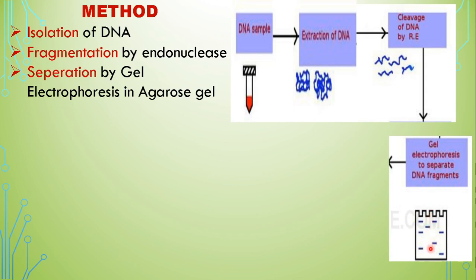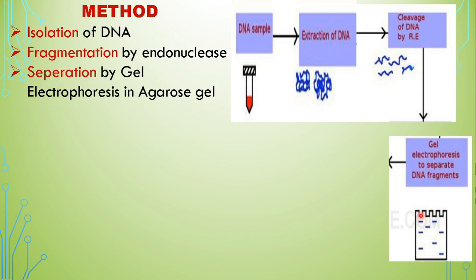As they move towards the positive side, the DNA gets separated according to size. There is no more overlapping. All of them will get scattered and spread out, and the entire DNA will move towards the positive end. That is gel electrophoresis. So once it gets separated, what will be done after that?